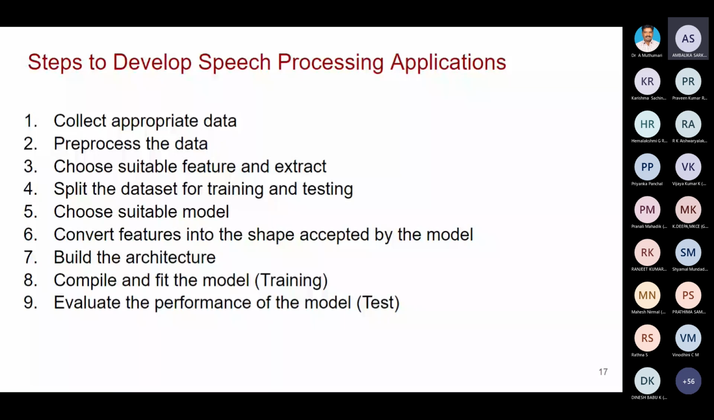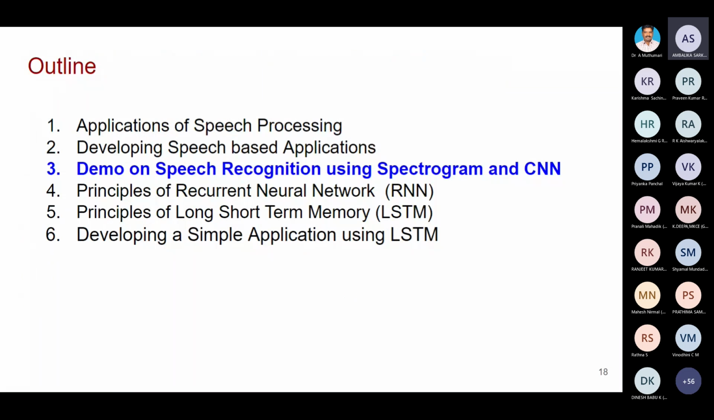So far I gave you an overview of developing speech-based applications. Now you are familiar with what the application is, what speech-based applications are, and how to develop them. Now I'm going to show you a demo on speech recognition using spectrogram and CNN.